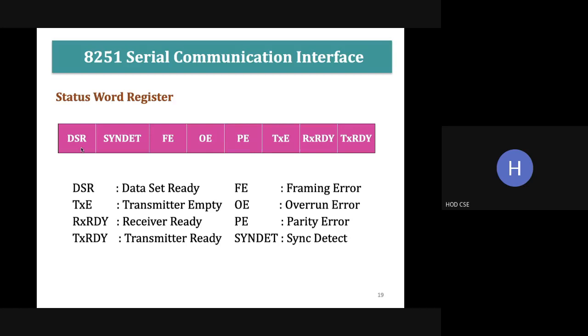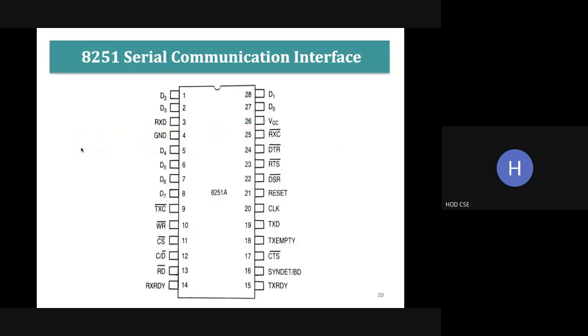So this is the pin diagram of 8251. We have 28 pins. Normally till now we have seen chips with 40 pins, right? 8086 we have studied. 8087. What is 8087?